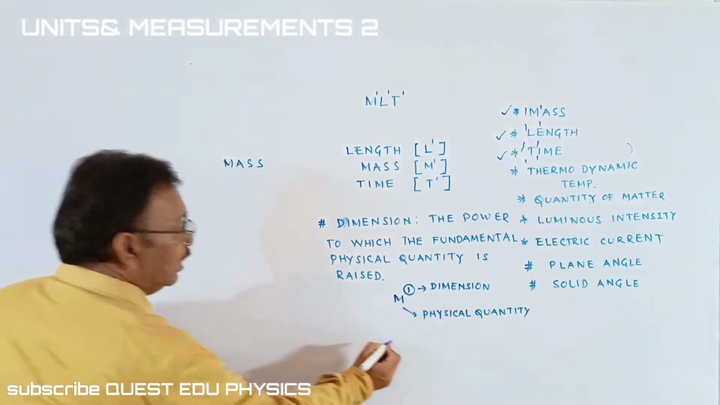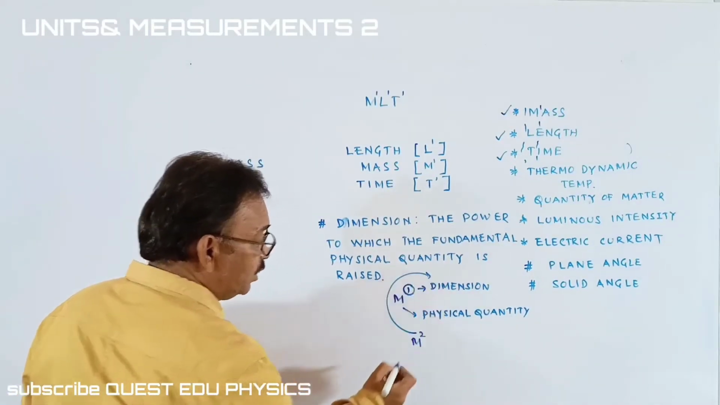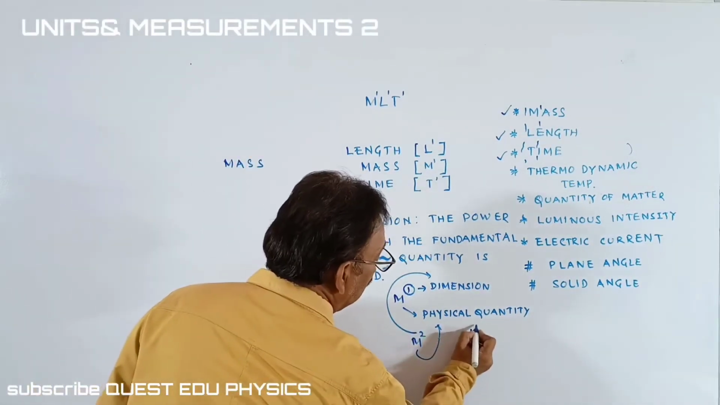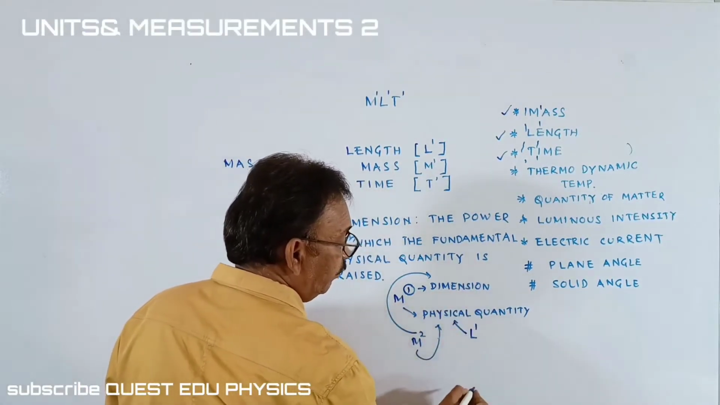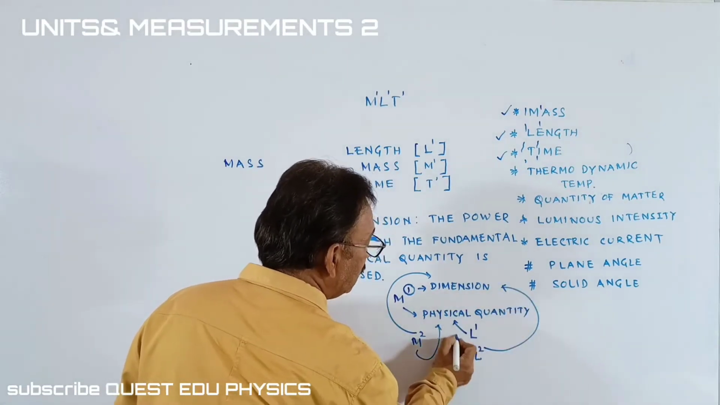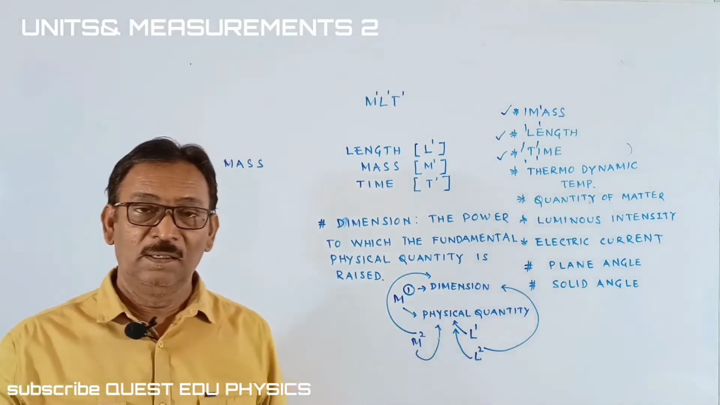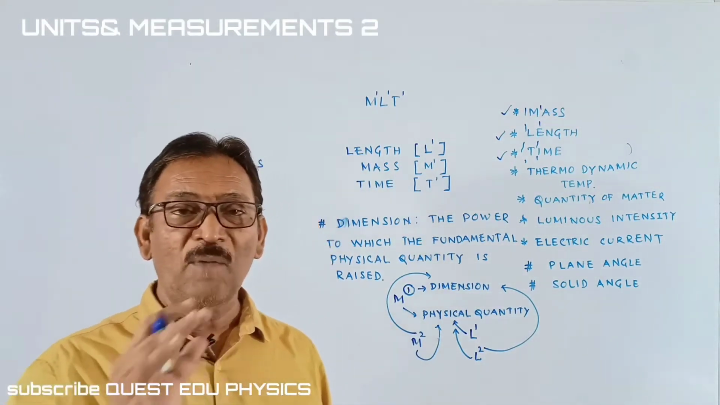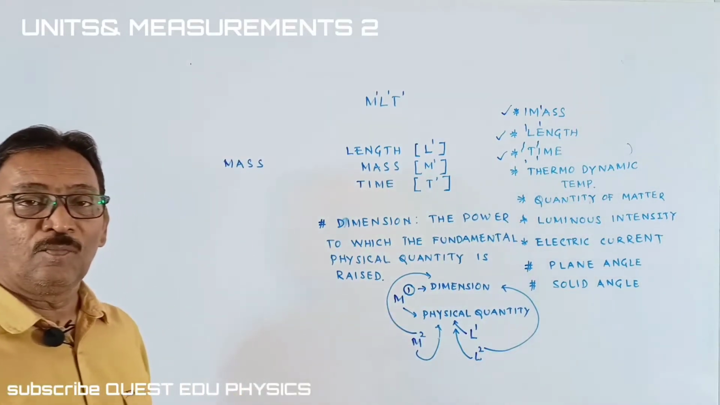If it is written as M square, for example, again, the square is the dimension and M is the physical quantity. For example, you take the length, L power 1. This 1 is the dimension and L is the physical quantity. If you write it as L square, 2 is the dimension and L is the physical quantity. I think you are understanding what the power is. Okay, the power is nothing but the dimension, students. Dimensions are the powers to which the fundamental physical quantities are raised. I hope you understood, students.